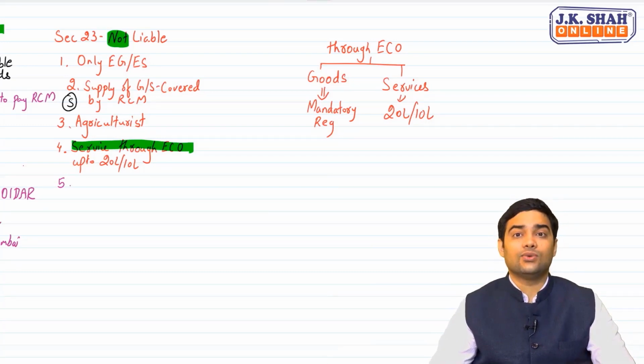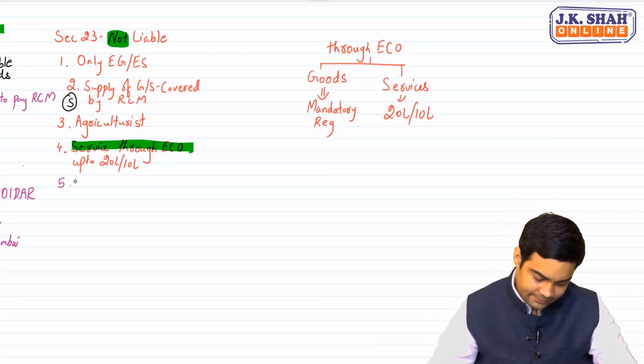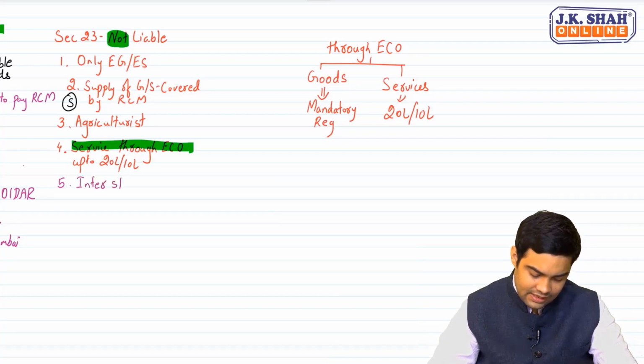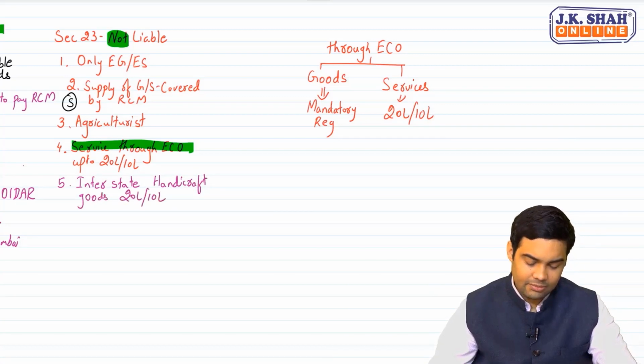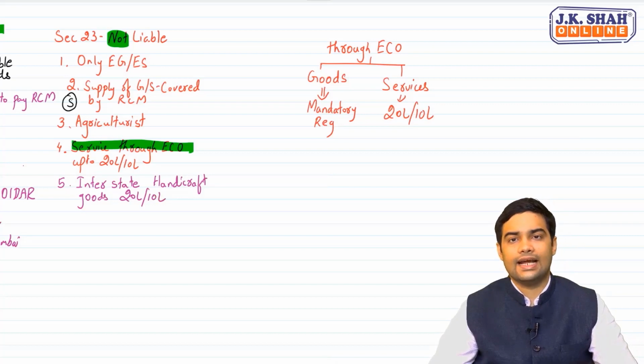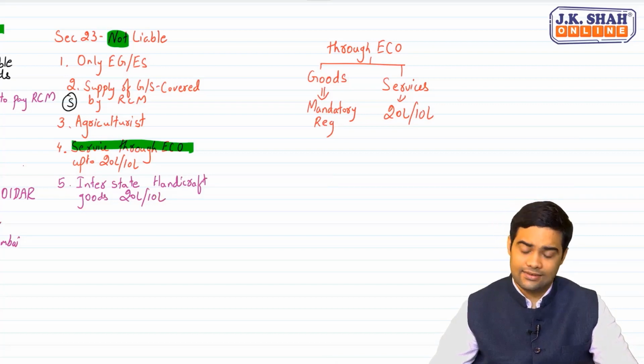And the last one in this is interstate supply of handicraft goods up to 20 lakh, 10 lakh. Now, see this carefully.